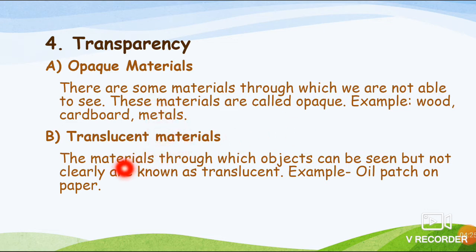But if you come to translucent material, they are partially allowing light. How can we get partially? Simply if you take one paper and you put some drops of oil, suppose you are using mustard oil on a white paper, you can feel that light is passing through it, but partially. You can't see what actually the material is on another side, but you can feel that light is coming from the next side, the opposite side of the paper.